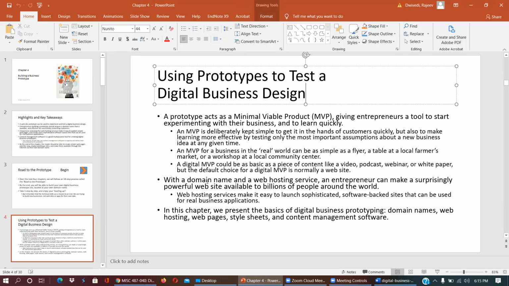With a domain name and a web hosting service, entrepreneurs can make a surprisingly powerful website available to billions of people around the world. Web hosting services make it easy to launch a sophisticated software-backed site that can be used for real business applications. In this chapter, we present the basics of digital business: domain name, website, web hosting, web page, style sheet, content management. All these things we are going to look at in this chapter.